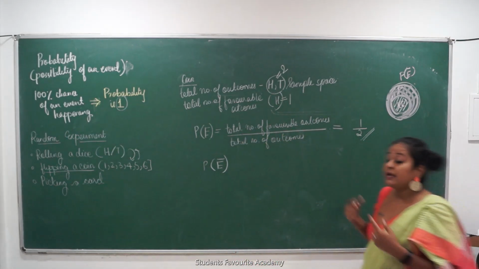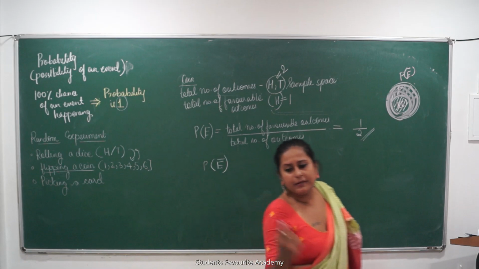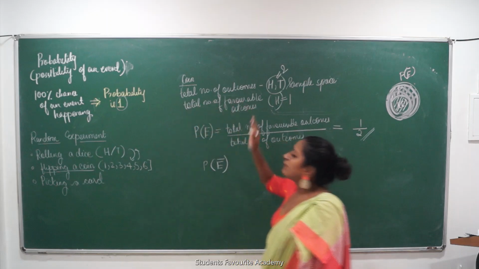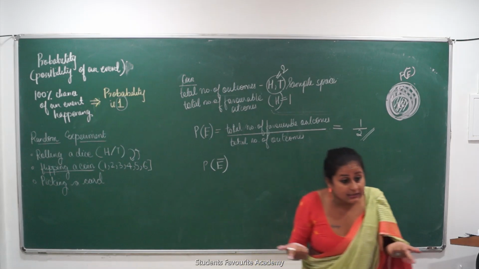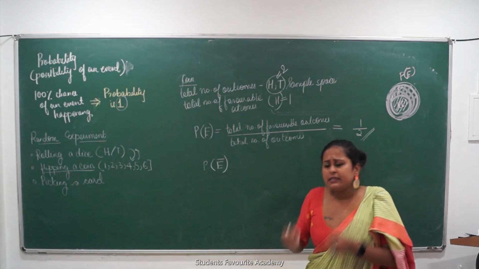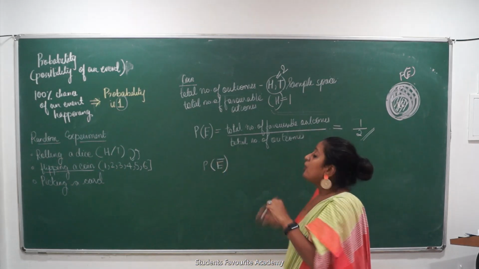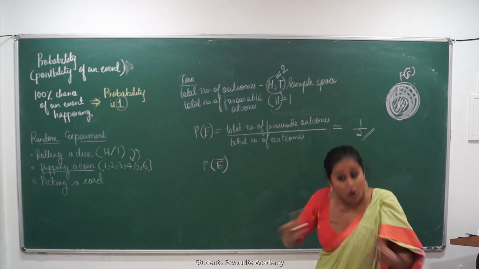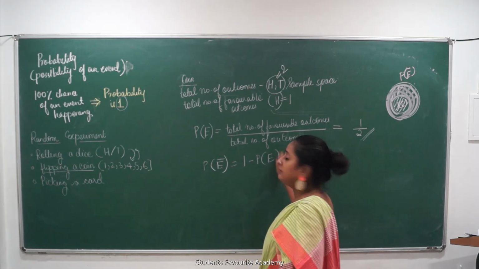Understood? So can I say PE dash is going to be total number of unfavorable outcomes upon total number of outcomes? But can I make it easier for you? What is the maximum probability of any event happening? 1. How many possibilities are there in this event? 2. So can I say that the probability of getting heads is same as the probability of not getting tails? The probability of getting heads is same as the probability of not getting tails. So the probability of not getting heads, what is PE dash? It is the probability of the event not happening. Can I say in this case it will be 1 minus probability of that event happening?